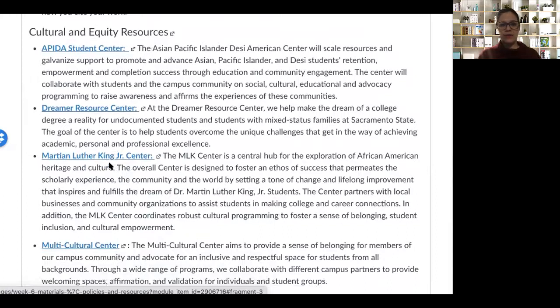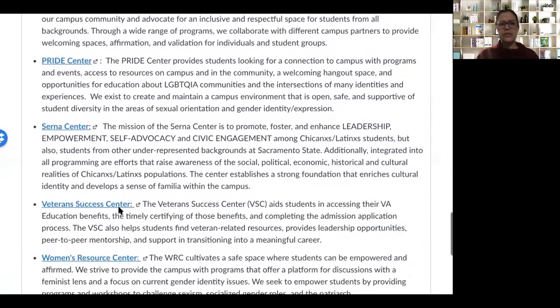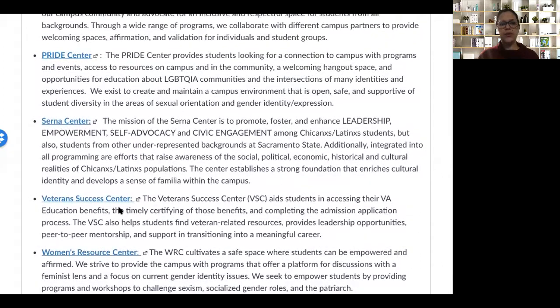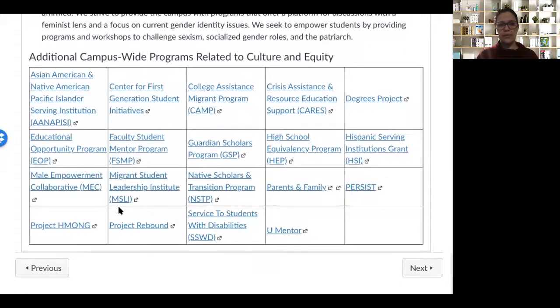The next section focuses on cultural inclusion and equity resources. And you'll see here that there are many centers listed. So the Asian Pacific Islander American Center, the Dreamer Center, Martin Luther King Jr. Center, the Multicultural Center. I have Pride Center on here, and the list goes on and on. So you can see there are many resources on campus. There's also quite a few programs on campus geared towards cultural equity and inclusion. I listed these additional resources in a table format.